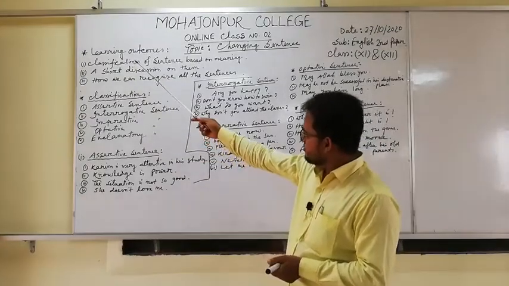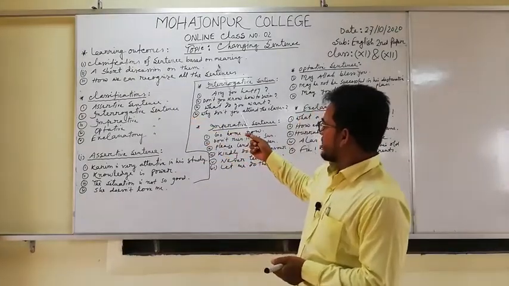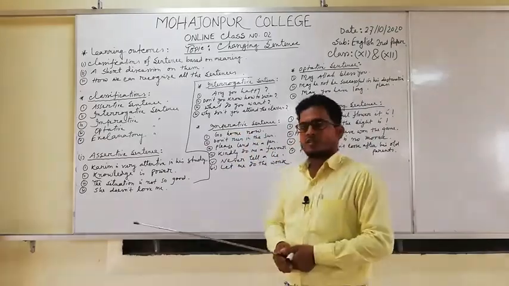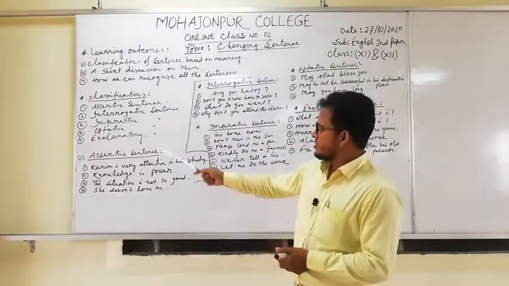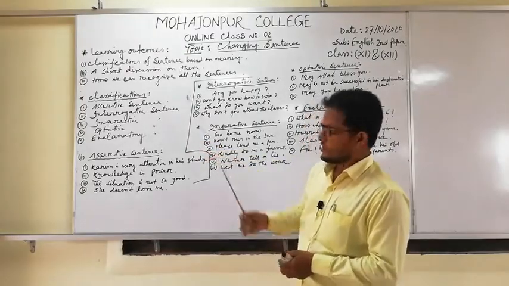First, classification of sentence based on meaning. Just see here, classifications of sentence.